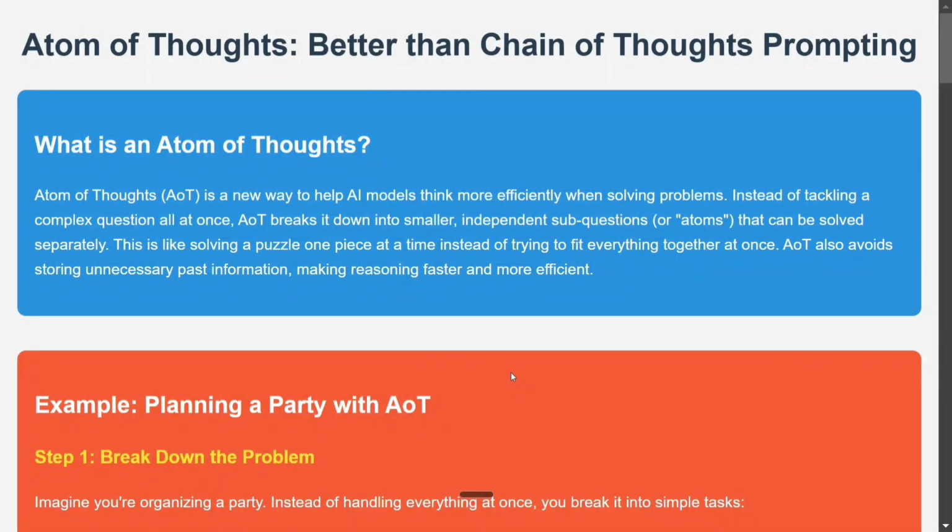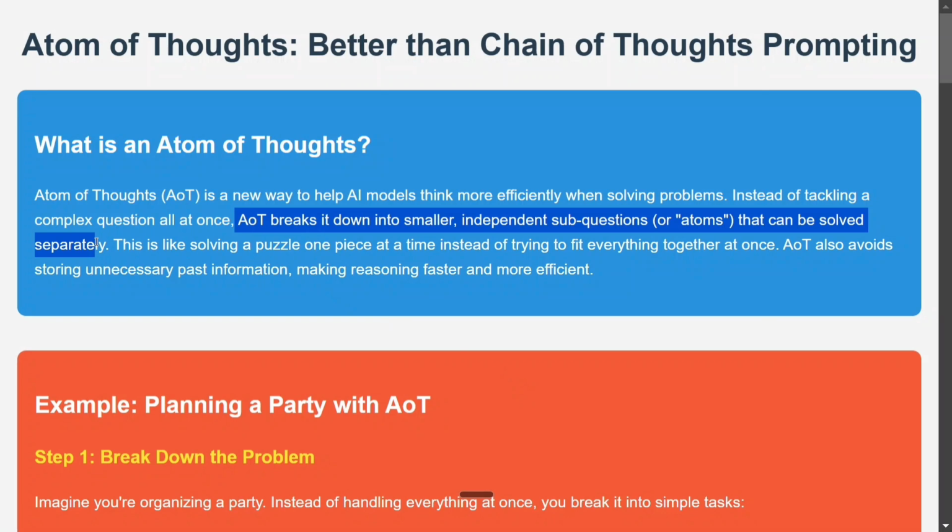So, hi everyone. After chain of thoughts and chain of drafts, there is a new prompting framework that has come in, that is atom of thoughts. So basically in atom of thoughts, we are trying to break the prompt into smaller independent sub questions, called atoms, that can be solved independently. So it is like solving one piece at a time of a puzzle rather than jumping onto everything altogether.